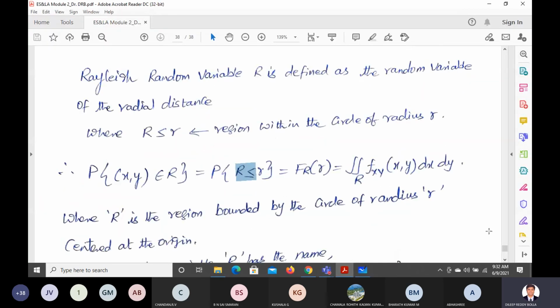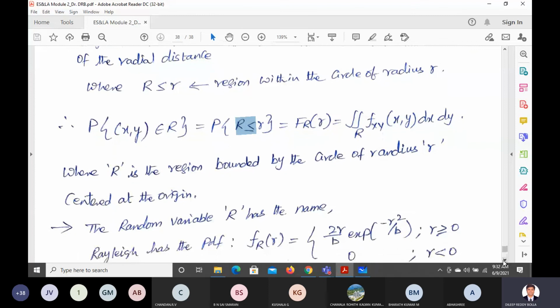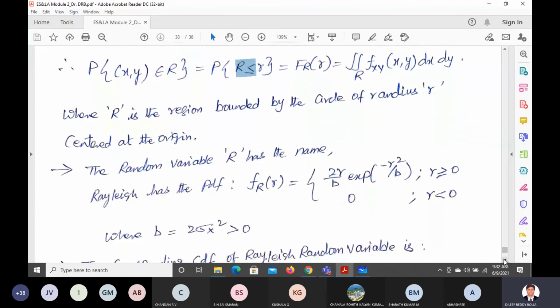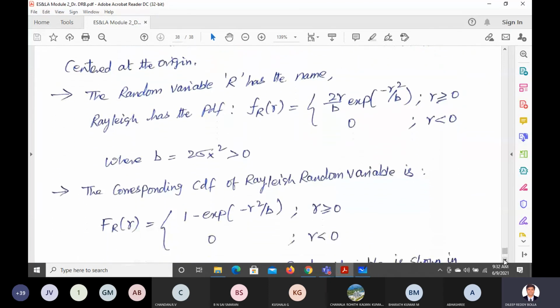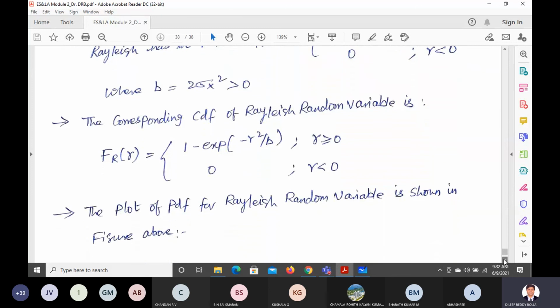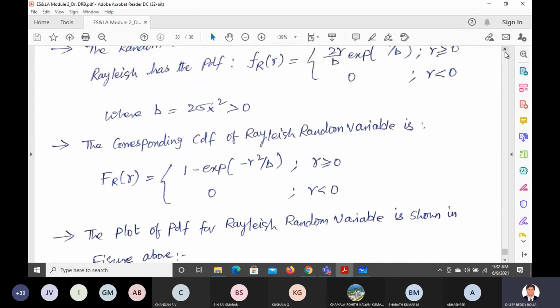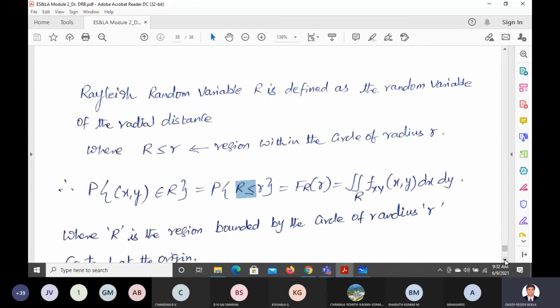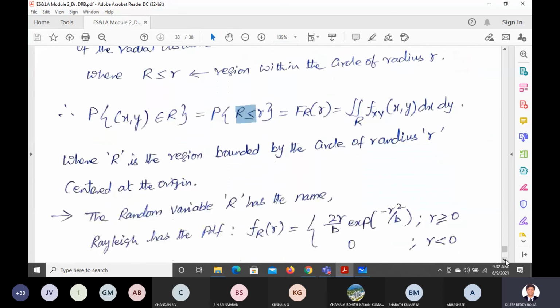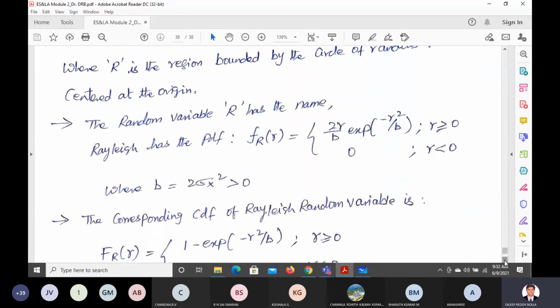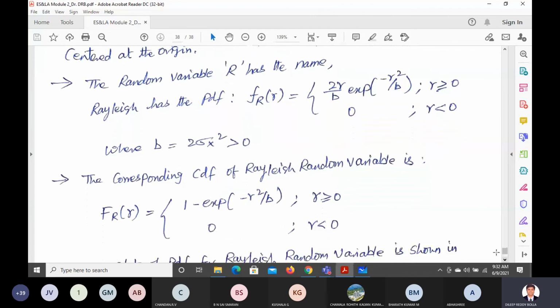So that's the thing we have here. The corresponding PDF and CDF are given here for your reference. So that's about your Rayleigh type random variable. There are no proofs for these expressions as of now. You have to remember them, they are like standard formulas for you. There is no other way, right? When the R value is greater than 0, we have something. For R value less than 0, we cannot do anything. It is 0. Okay, thank you.